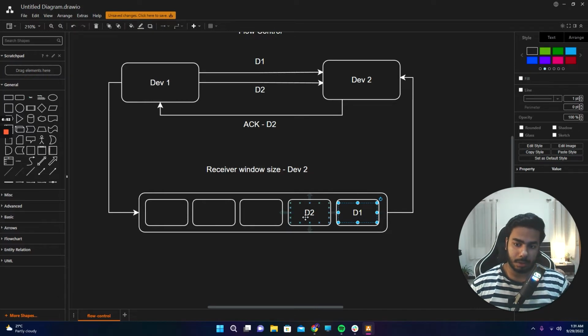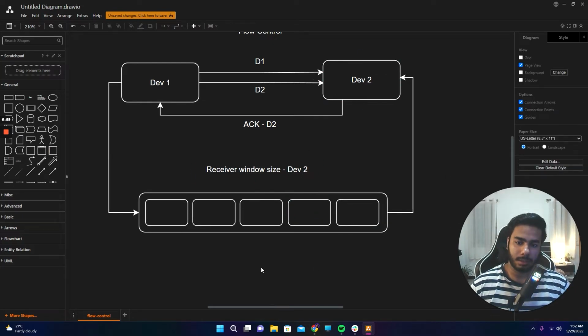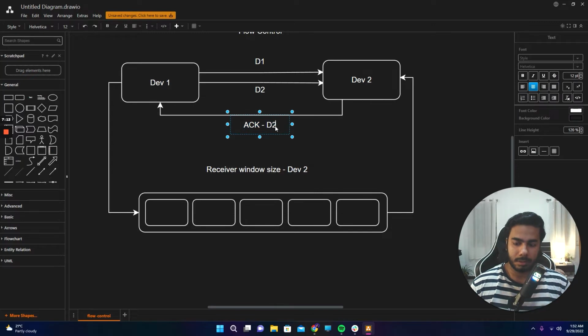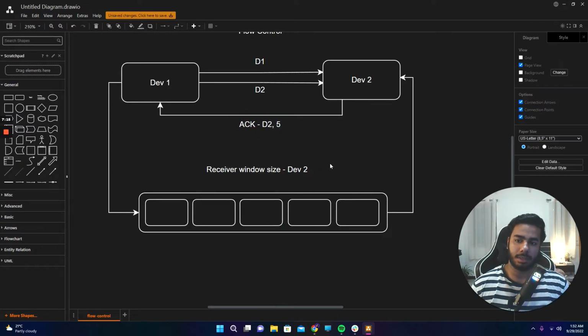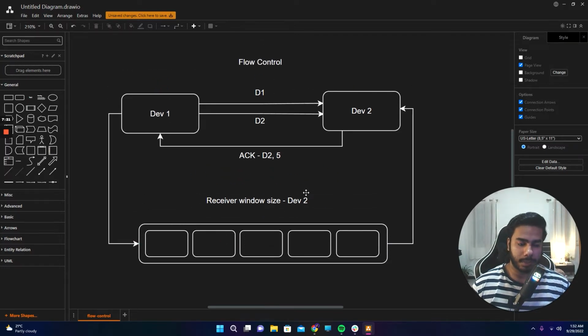It will process D1, it will process D2, and after both of them are processed, it would send an acknowledgement like, okay, I am done till D2, you can send the rest. So this is the whole thing that's represented here itself. D1, D2, acknowledgement D2. Also there is the receiver window size, that okay, this much is the size that I can handle on my side, so just take care of that while sending the data, so that no packets are dropped.